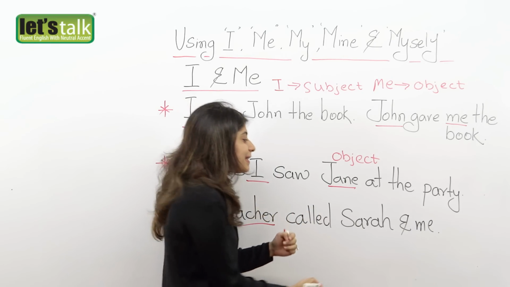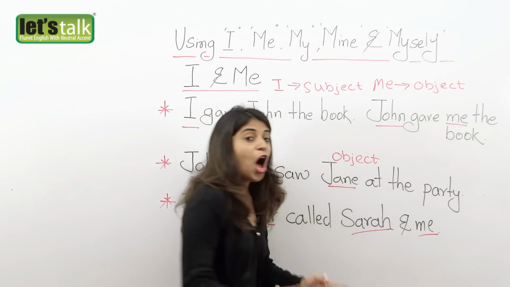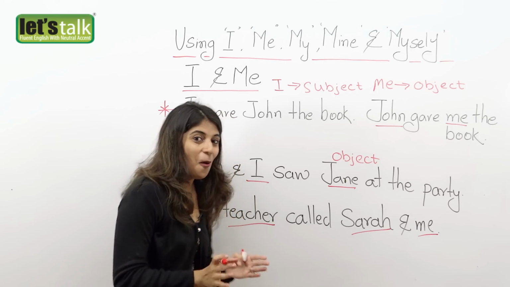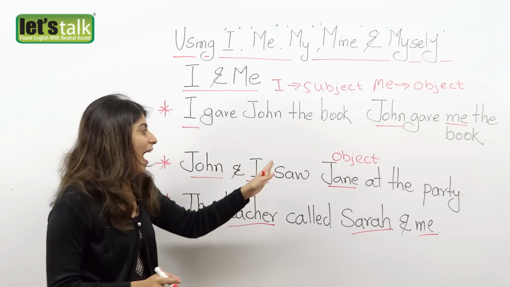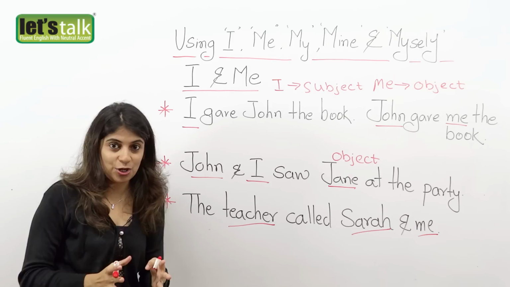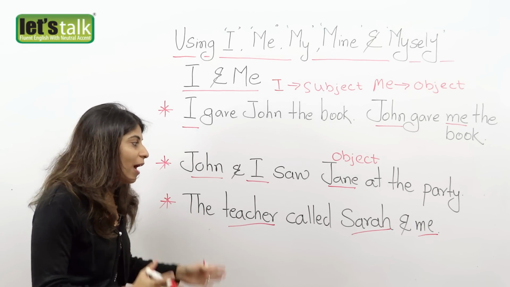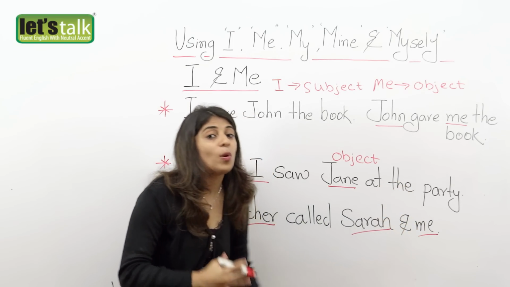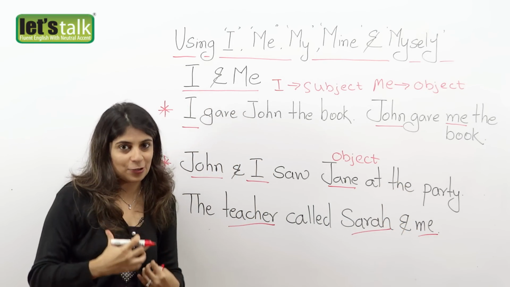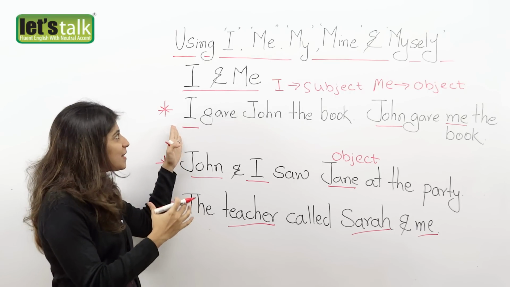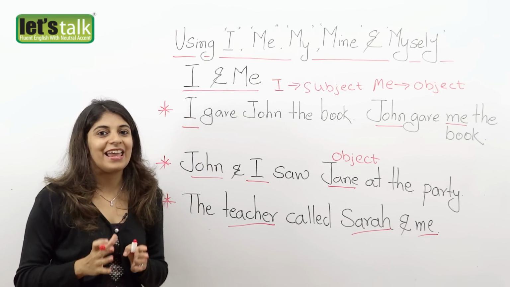So here, Sarah and me are the objects, okay? So always remember, you use I when it's a subject, okay? You are the person who's doing the action. Whereas you use me when someone else is performing an action, okay? So that's the way you would use the words I and me.